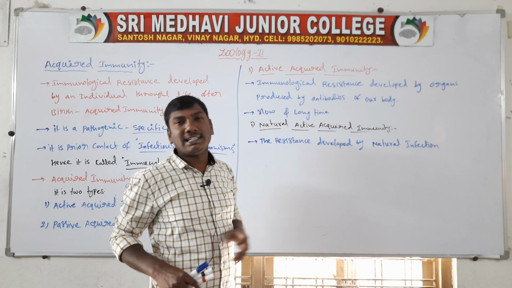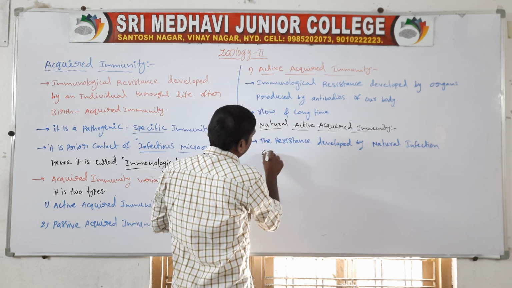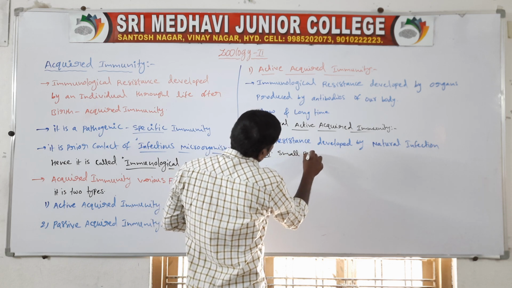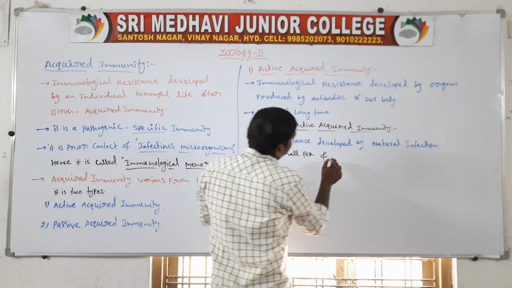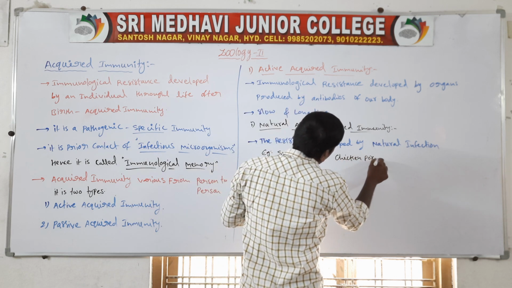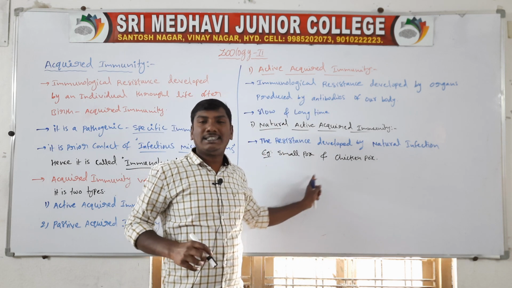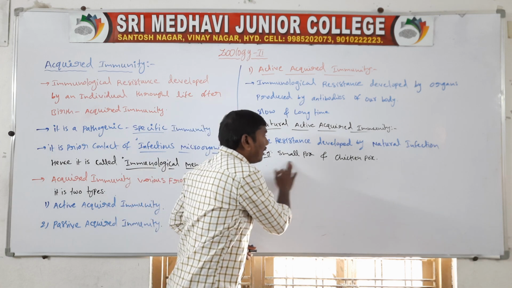Natural infections, for example smallpox and chickenpox. These two are natural infections, and there is no medicine for smallpox and chickenpox.